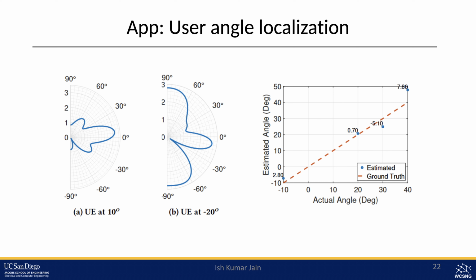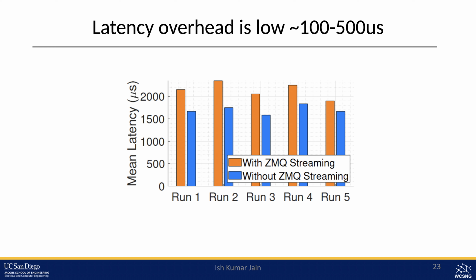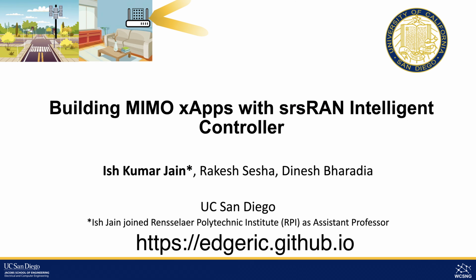For other applications like localization, we have already seen these beamforming patterns that we get to estimate the user angle. And finally, I want to show one last plot where we show the impact of putting in these GMQ libraries and streaming this channel data. It incurs a little bit of extra latency compared to the original srsRAN without these extra functionalities. The extra latency is of the order of around 100 to 500 microseconds, which is much less than a TTI, which we can handle.